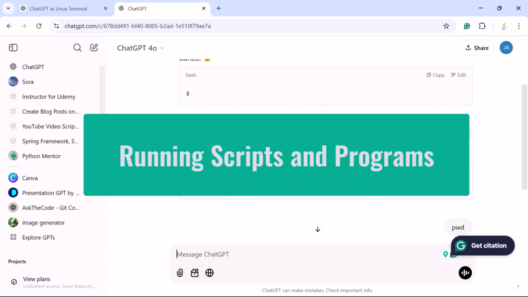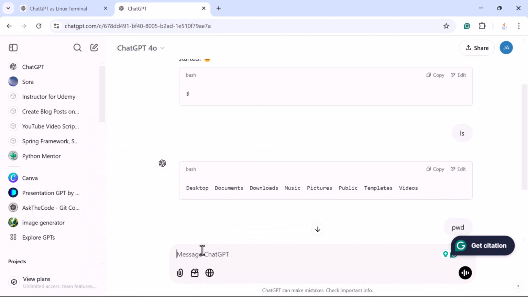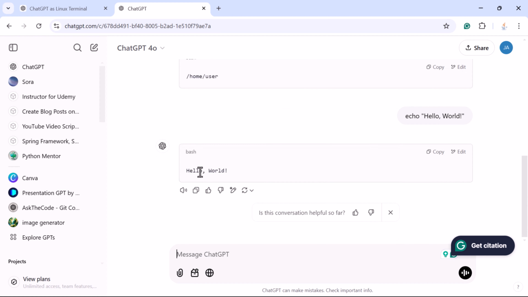Next, what about running programs or scripts? Let us try something simple. So type this command, echo hello world. And there we go. ChatGPT will display the output as expected. However, it's important to note that it's simulated. Let us try a few more examples.